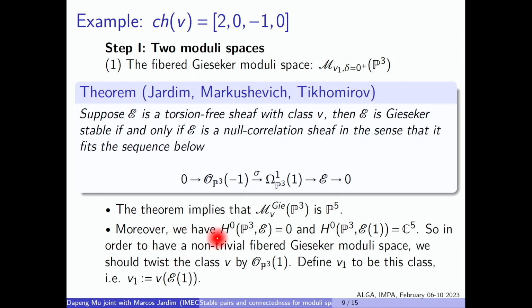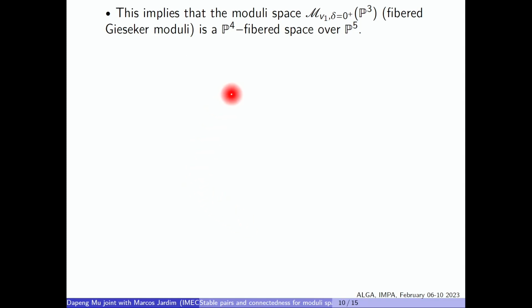For those E, we can actually see there are no global sections. And then we twist E by 1, and there are some non-trivial sections. So we have to twist the class by 1. You will see here I denote the moduli space not with respect to V, but with V1. The reason is if here is V, then the fibered Gieseker moduli space will be empty because there are no non-trivial sections. So here I twist the class by 1, meaning I'm defining V1 to be the class of E twisted by 1. In this case, the fibered Gieseker moduli space would be non-empty. So the theorem and those remarks show that this first moduli space is a P4 fiber space over P5.